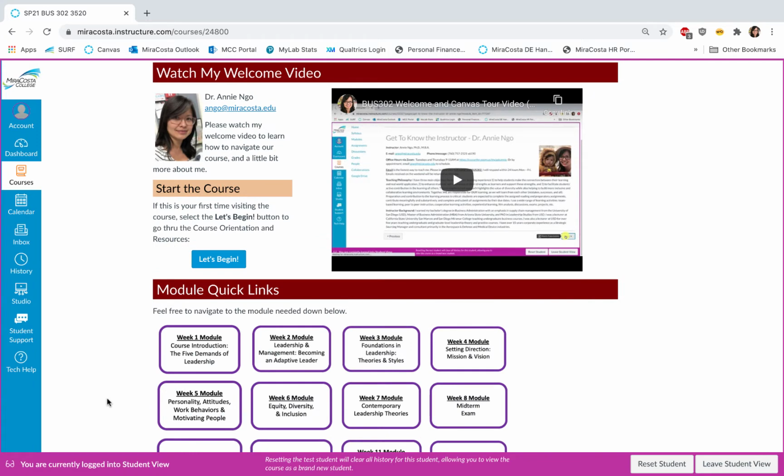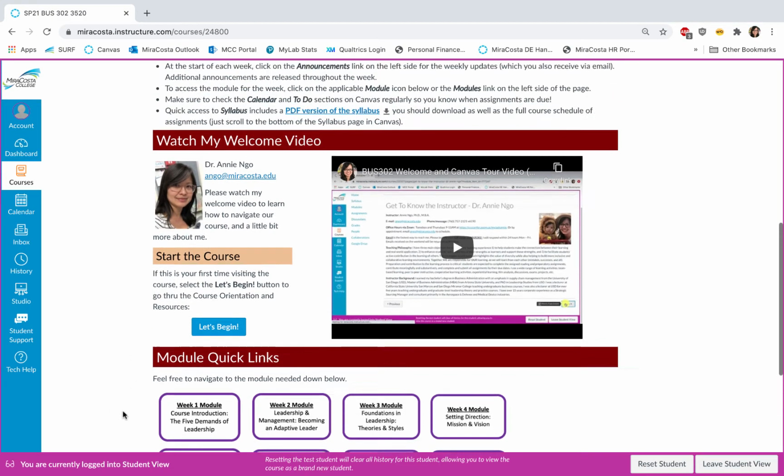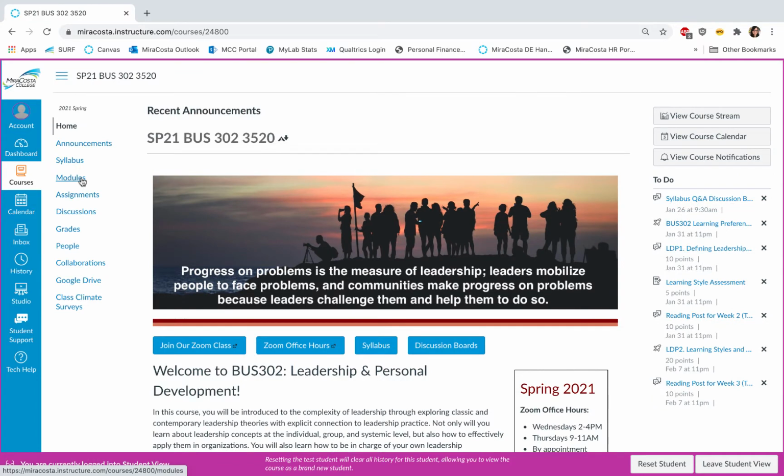Scrolling further, you can also see the quick links to all the modules for the semester, so you can just access the specific week's module down this way as well, or you can use the modules link over here on the left side. For time management purposes, I recommend using the calendar over here on the left, which you can turn on for our course, as well as making sure to look at the to-do section over here on the right regularly so you know what assignments are due and when.